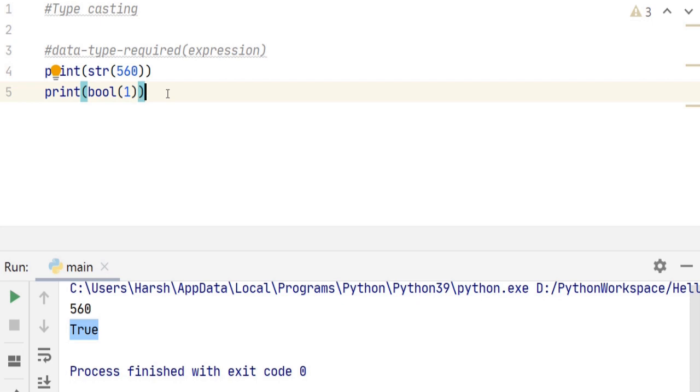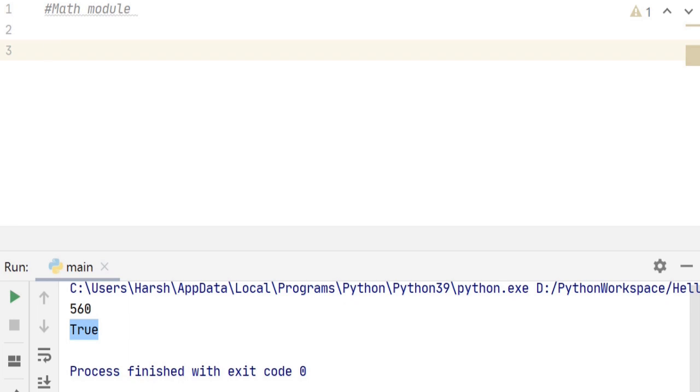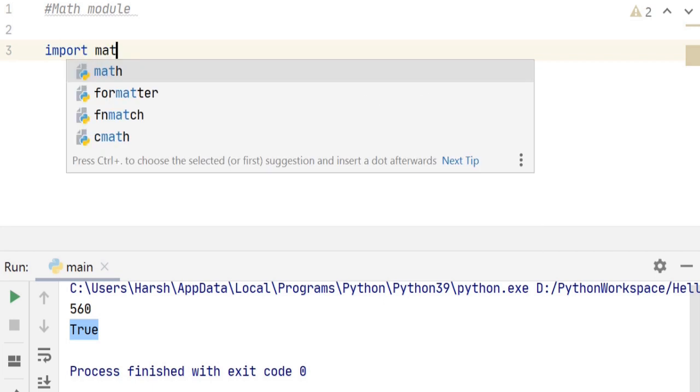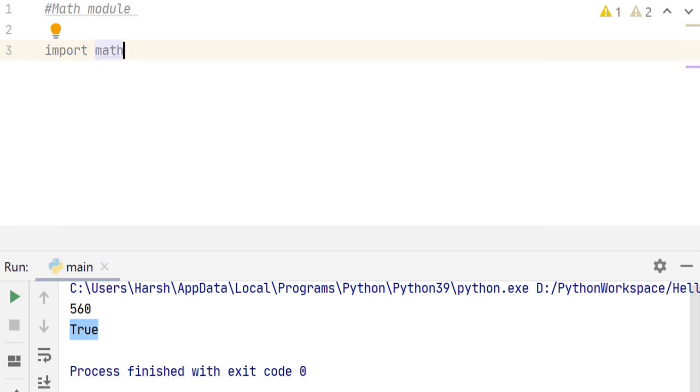This brings us to the next topic, which is the math module in Python. The math module contains mathematical functions which we can use for mathematical calculations. To use this module, we need to import it using an import statement. So just type import math. Now we need to remember that this import statement is always written at the beginning of a program. So now let's discuss a few commonly used functions that this module provides.